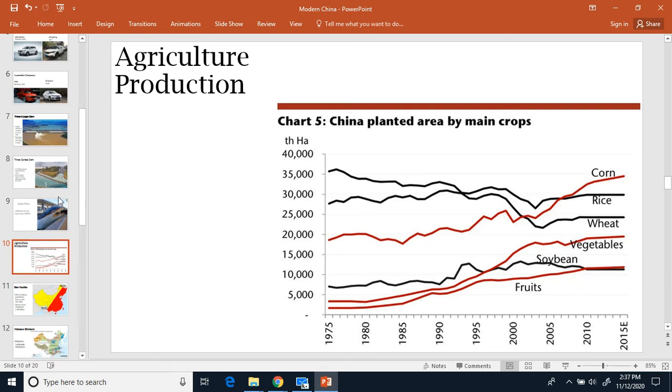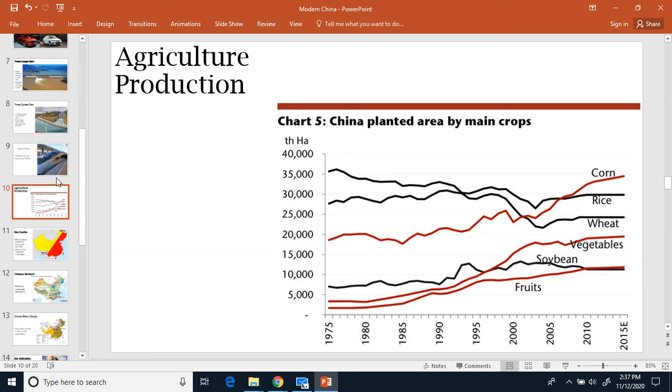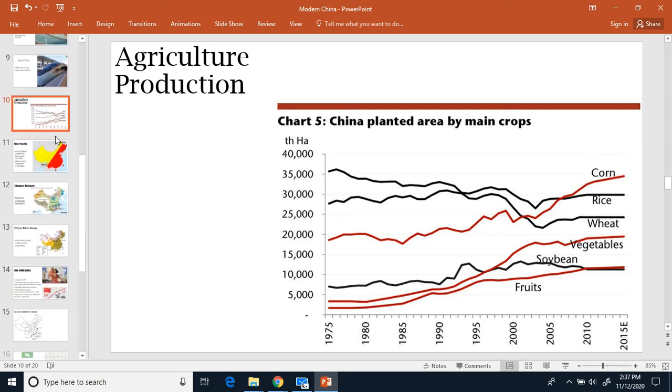So agriculture-wise, they do produce quite a bit in terms of corn and so forth. In the United States, we make a lot of corn too, but corn is also pretty big in China, and rice is then the second big crop that they have.